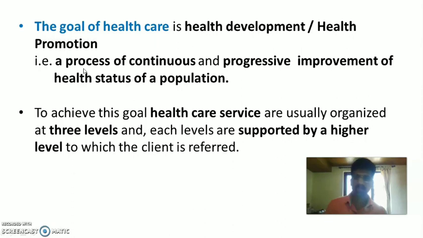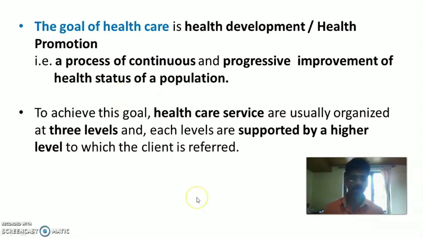Process means a series of steps. It is a process of continuous and progressive, that is step by step, improvement of the health status or health condition of the population or citizens. To achieve this goal, healthcare services are usually organized at 3 levels. So to achieve the goal, healthcare services in India are organized at 3 levels.